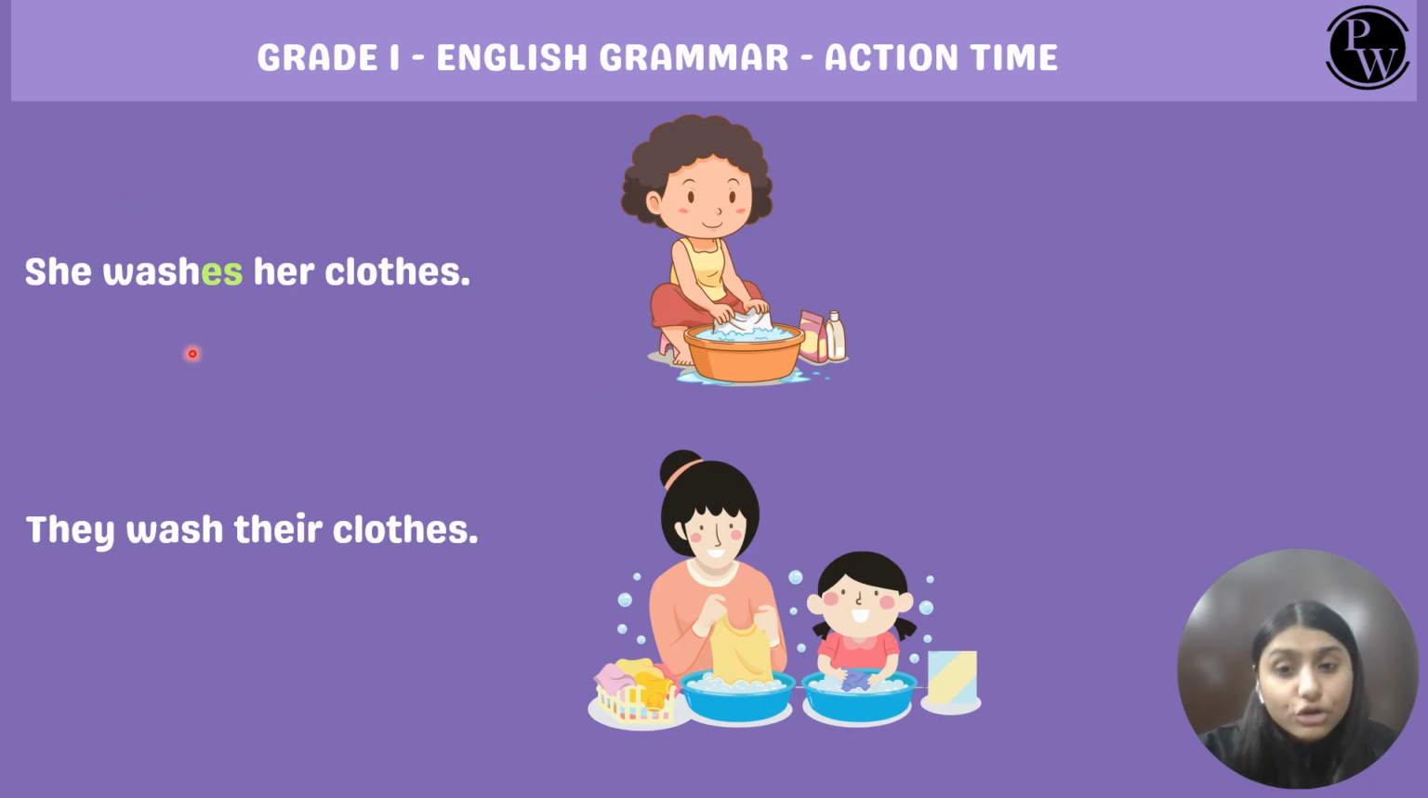Now let's look at one more example. She washes her clothes. They wash their clothes. So here we're talking about one single person. So we add es to the action word wash. So this becomes she washes her clothes. At the same time, here they wash their clothes. Here we are talking about more than one person. So we do not add s or es to our action word.